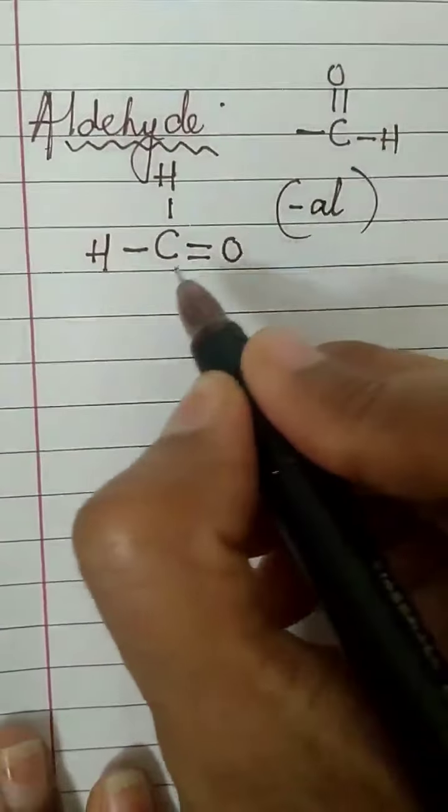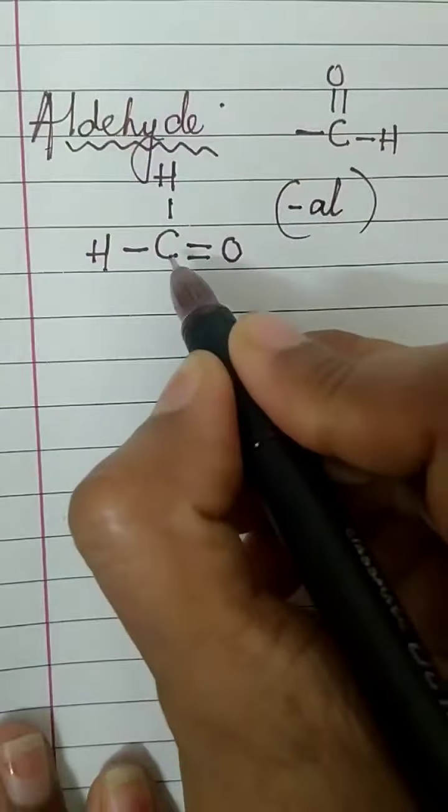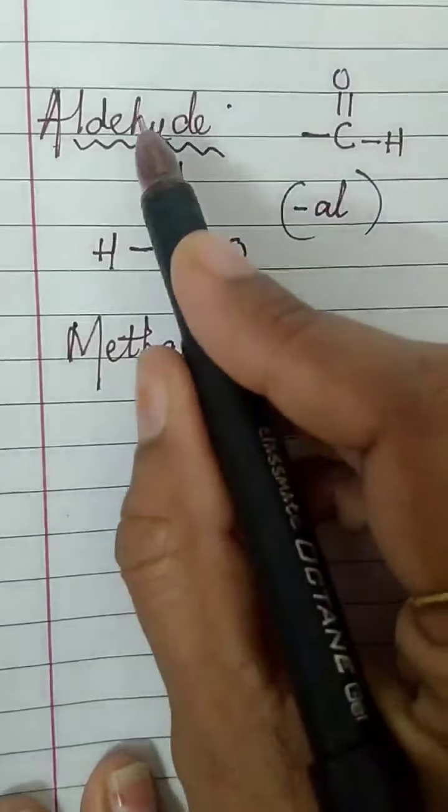For example, if this is one carbon, so methane. We will not write the E. This is not methane. When you see C double bond O and H, this is the functional group for aldehyde.